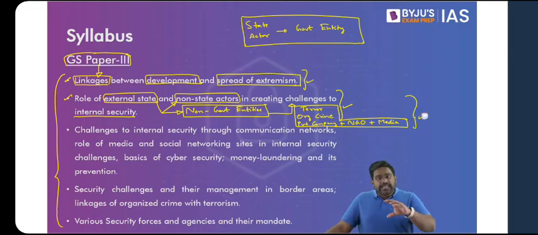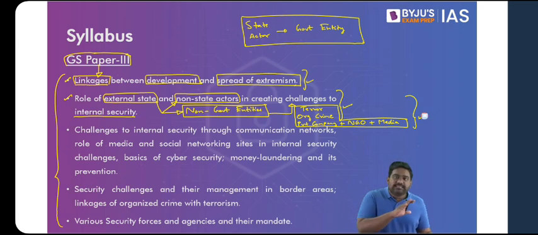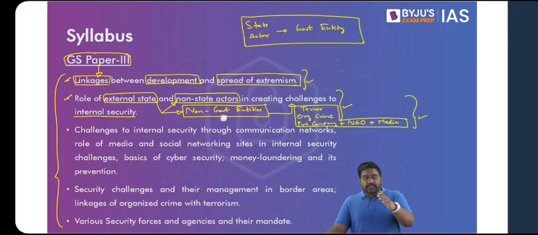Is that clear? Any organization, any entity which is not part of a government is a non-state actor. So it could be a media outlet, a private company, a NGO, even a terrorist organization, a criminal organization, a pirate group, etc. All these are non-state actors. Sometimes foreign governments use non-state actors to target other countries. This is part of geopolitics.